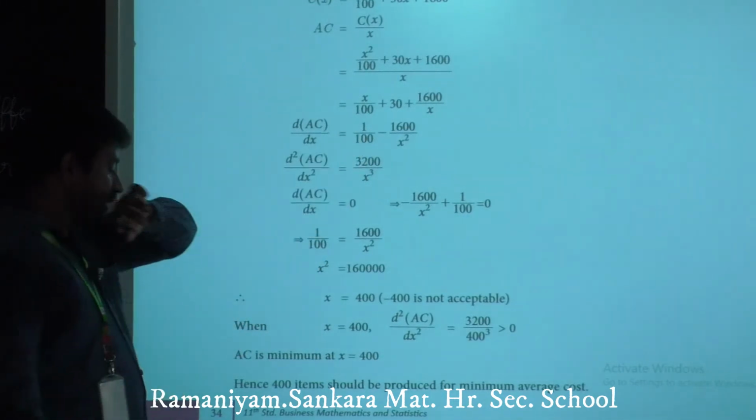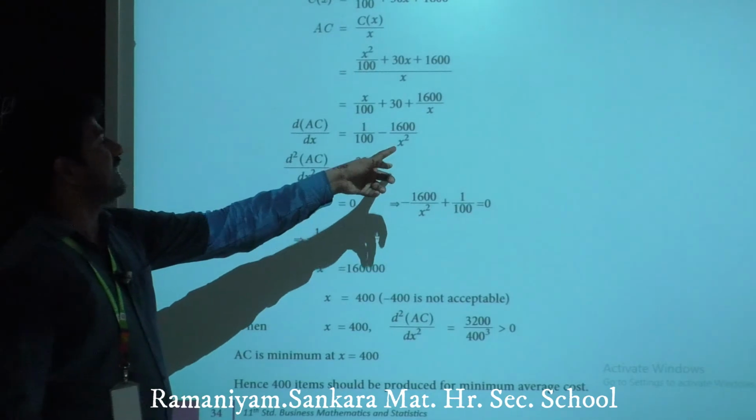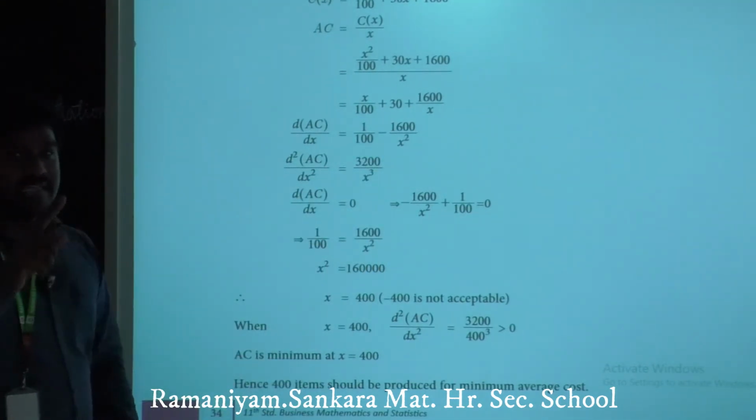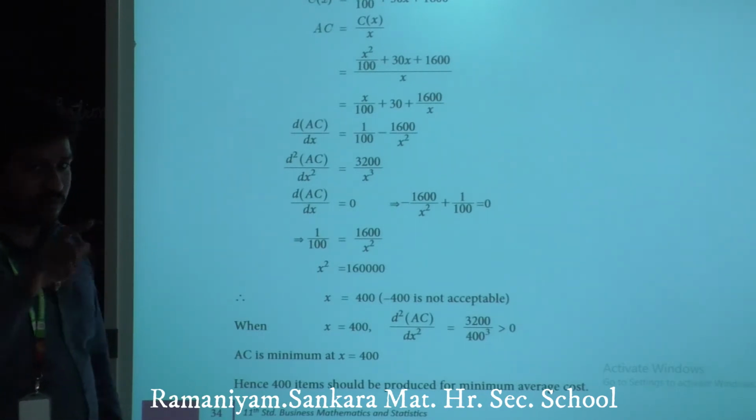Here 1 by 100 is a constant term, so just leave it. Then minus 1600 by x square, that is minus 1600 into 1 by x square.